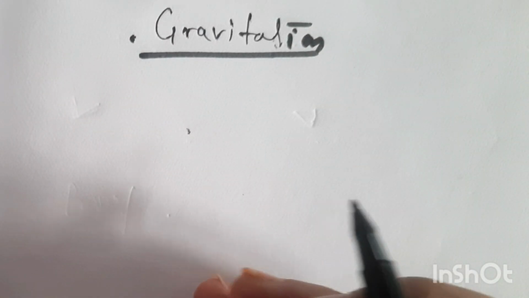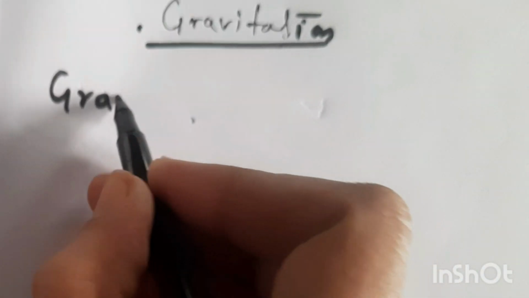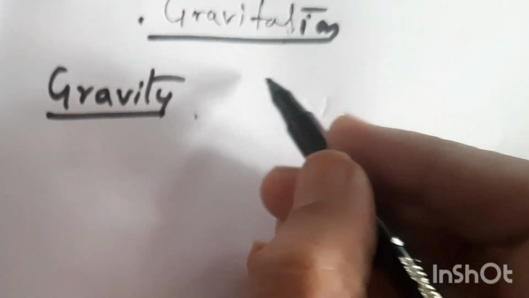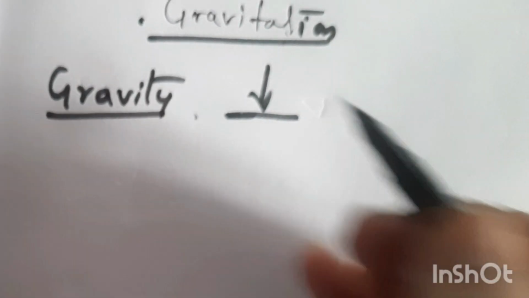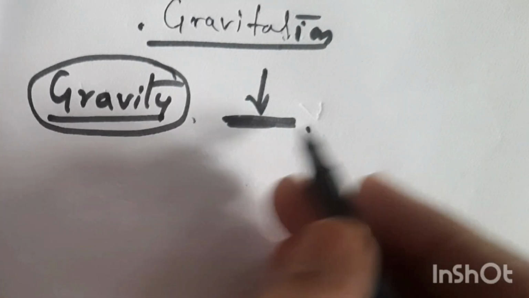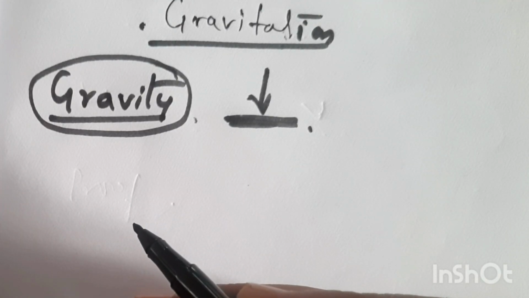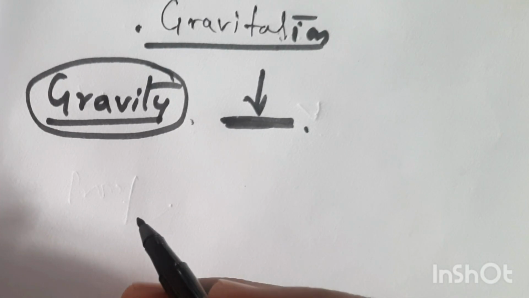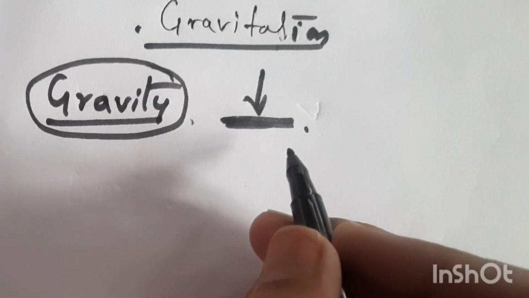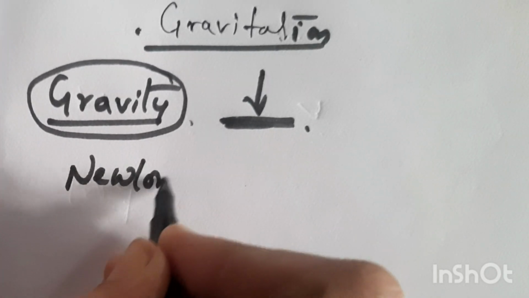In this chapter we have very few topics to learn. The first main important topic: what is gravity? Before starting the chapter on gravitation, we must know what gravity is. Gravity is a force which binds objects to the earth. Because of gravity, every object is bound to the earth. Now Newton has given a law of gravitation. Instead of going through all the topics in detail, we are going to cover the important ones. The first important topic is Newton's law of gravitation.